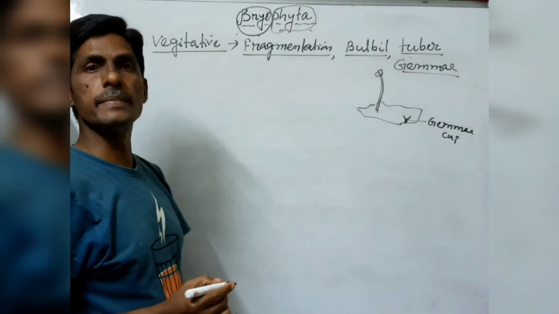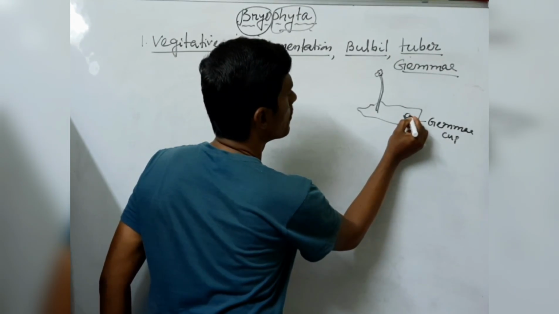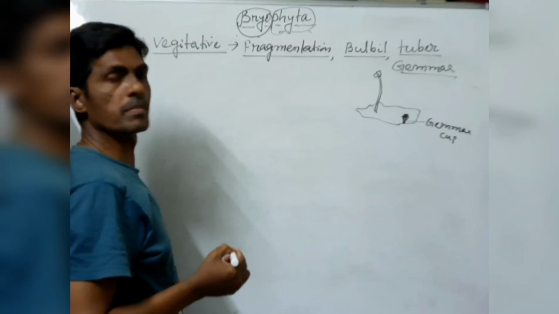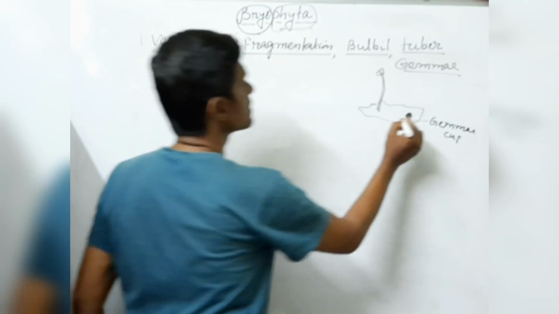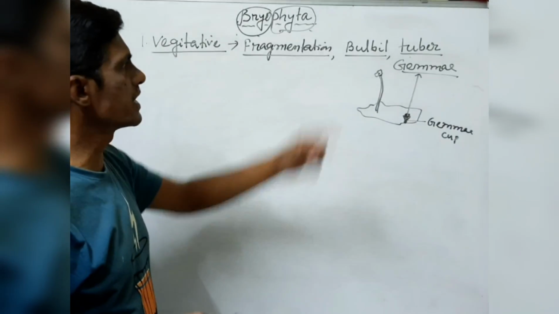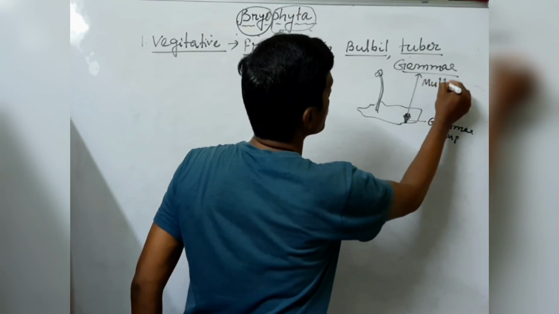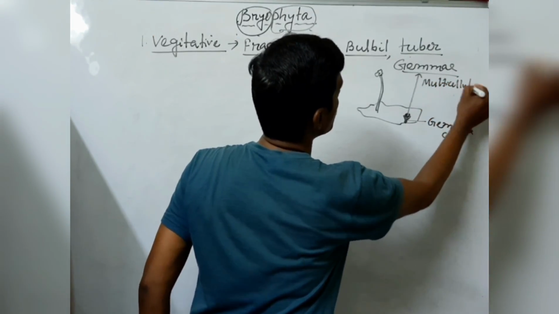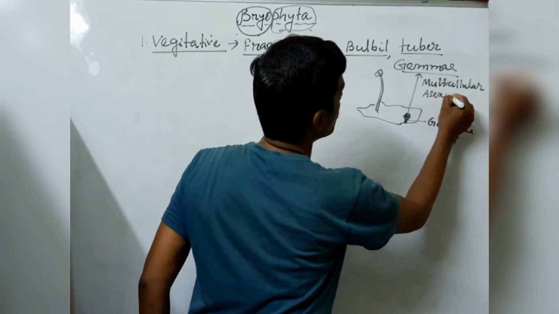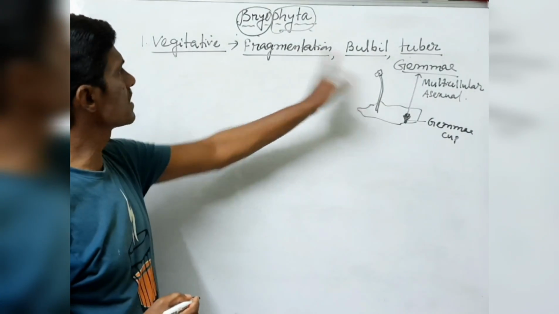In this gemma cup, they develop a vegetative body. The vegetative body developed in the gemma cup is called gemma. It is a multicellular, not unicellular, asexual reproductive body. So these are the methods of the vegetative mode.